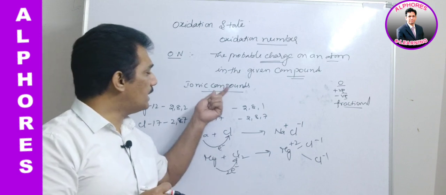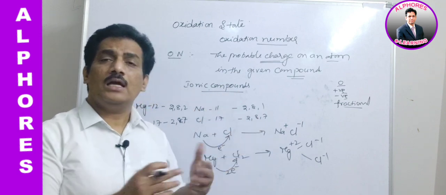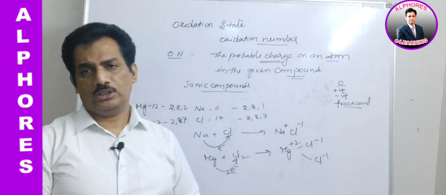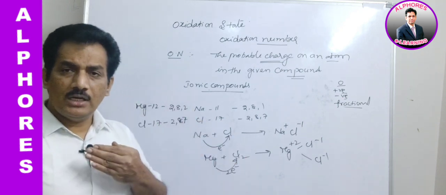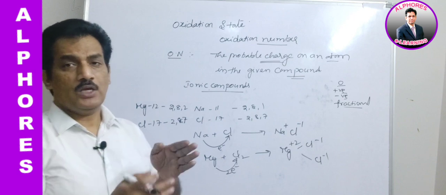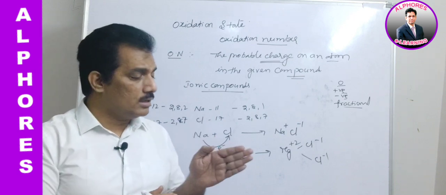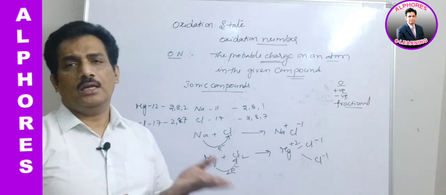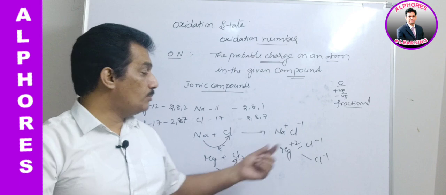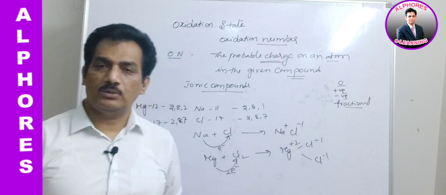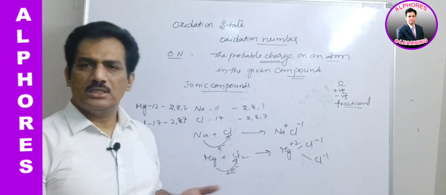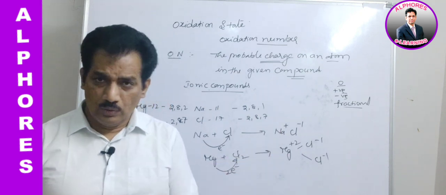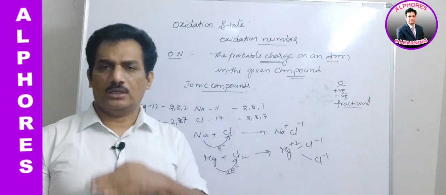So simply in case of ionic compounds, when electrons migrate, we know that the electron donor will get positive charge, the electron gainer will get negative charge. Simply you remember that. Electron loss creates positive charge, electron gain creates negative charge. Clear? And now the magnitude of the charge, how much positive or how much negative. Simply it depends on the number of electrons that are donated or the number of electrons that are gained.